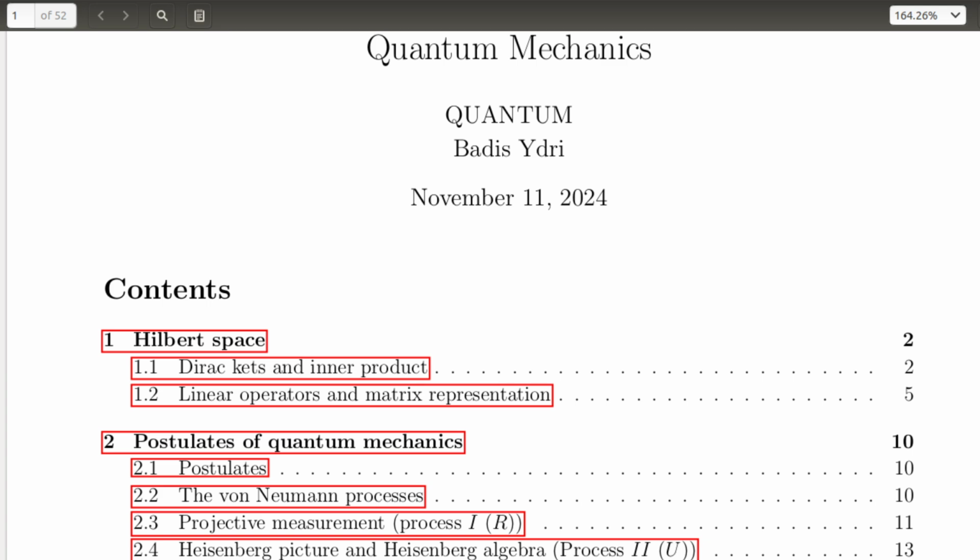We'll also explore the Heisenberg picture, an alternative framework to the Schrödinger picture, which focuses on the evolution of operators rather than states. This will lead us to the profound connection between quantum mechanics and classical mechanics, through the process of canonical quantization and its inverse process, the semi-classical limit.